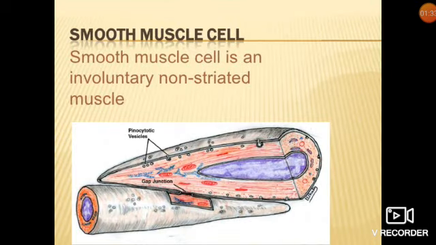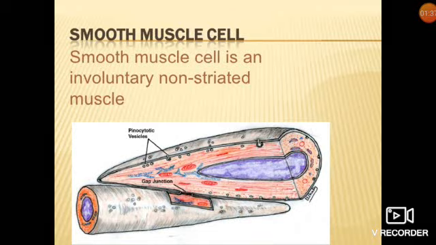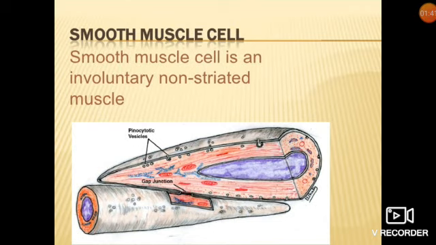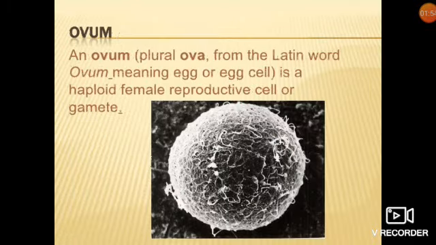Smooth muscle cell. Smooth muscle cell is an involuntary non-striated muscle. Non-striated means it does not have alternate light and dark bands on it. Involuntary means we cannot move them according to our will, that is, we cannot move them as we need.